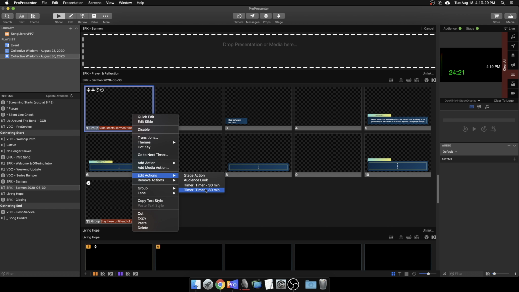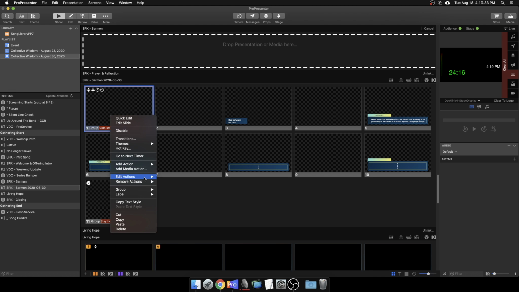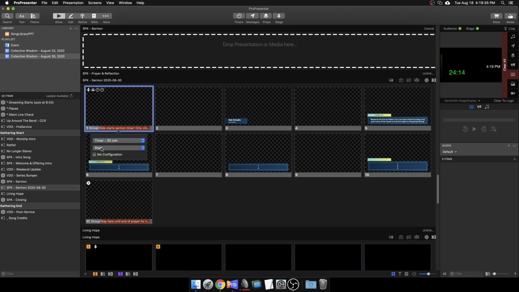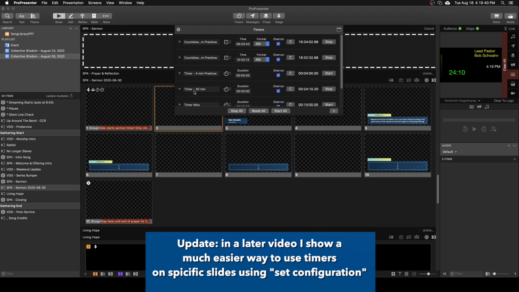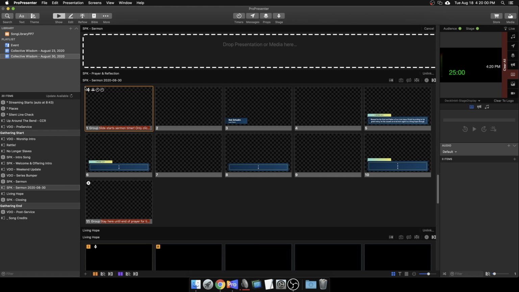The timers are also in there. So this timer is going to reset, and then this timer is going to start. If I wanted to change the time of that timer, I would come up here to the timer, 30 minute, and adjust the time there. So let's say he's actually got 30 minutes. I'd hit reset and start on that. And I can also go over here and hit reset, which will start it. In the case of this weekend, we're actually doing 25 minutes for all of that. So we can do that.